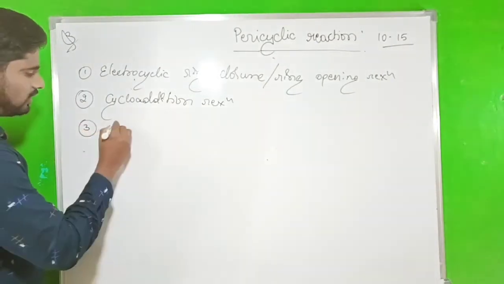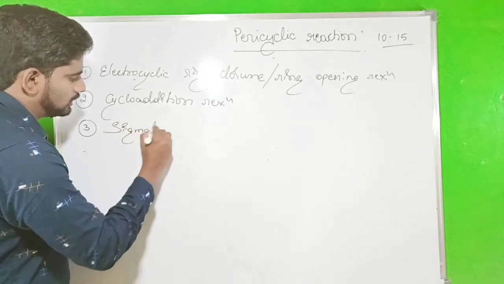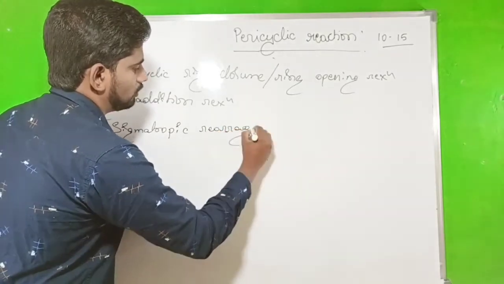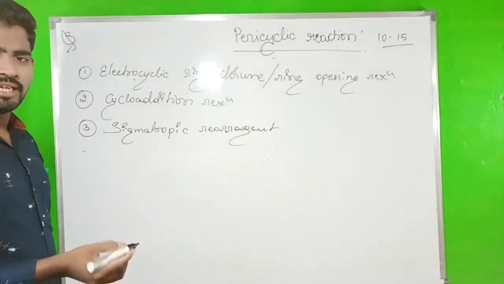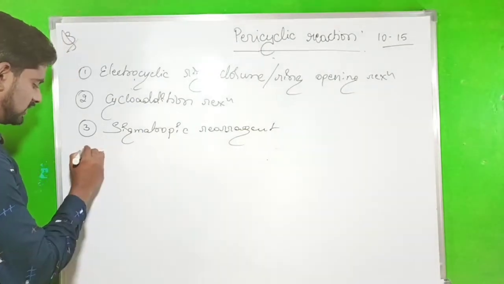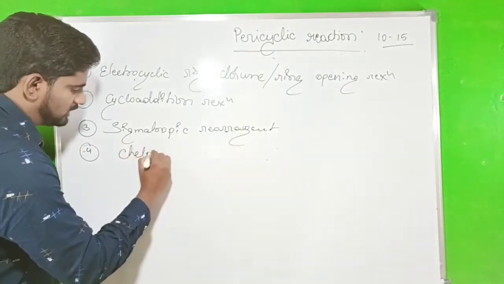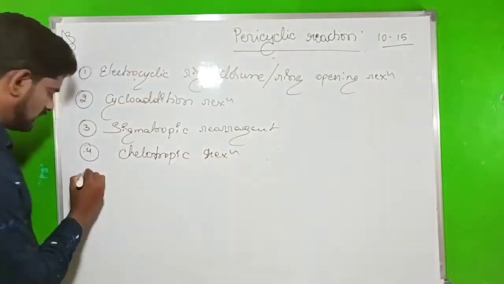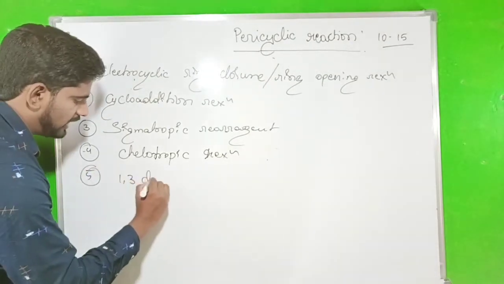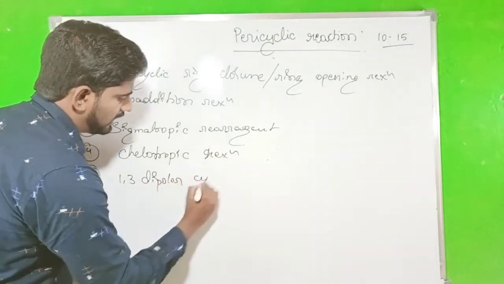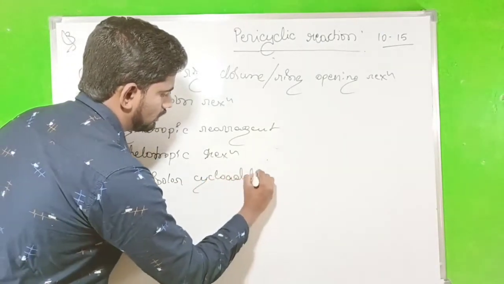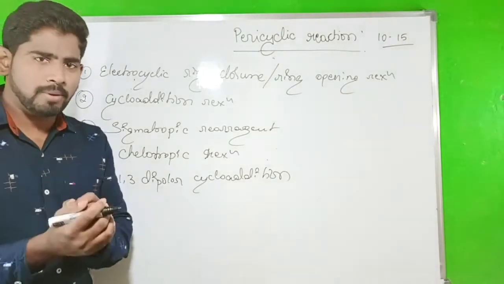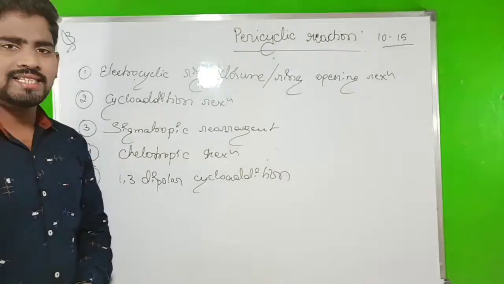That's one. Third one, sigmatropic rearrangement or sigmatropic reaction. So that is 2,3, 1,3, 3,3 sigmatropic reaction. That's one. Fourth one, chelotropic reaction. And fifth one, 1,3 dipolar cycloaddition reaction. Very important 5 categories in the pericyclic reaction.